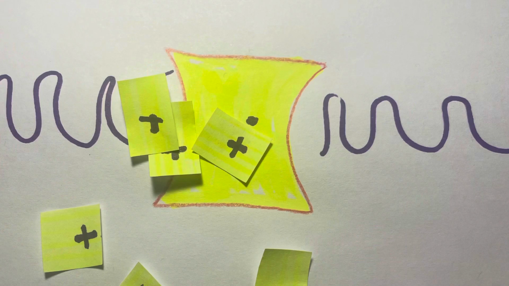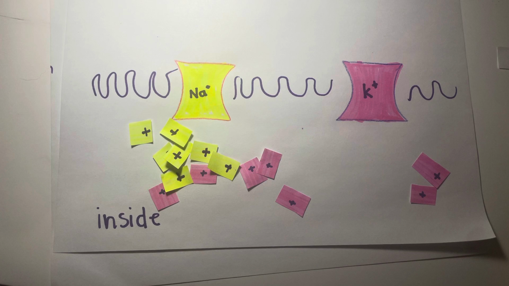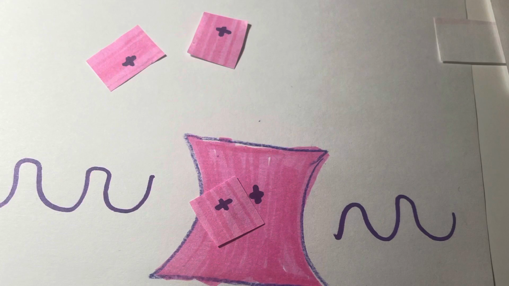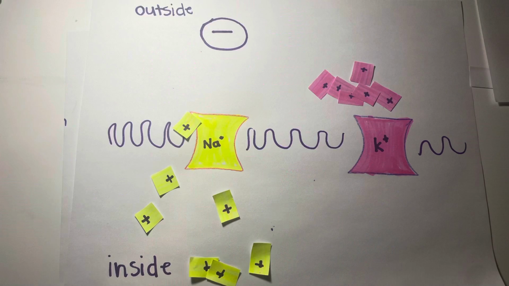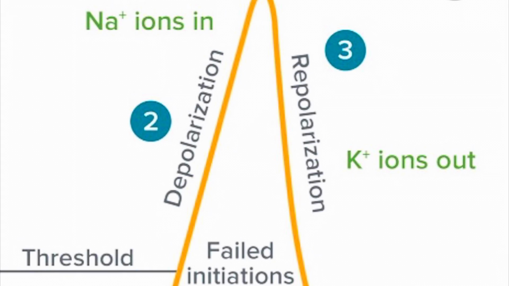Now the sodium ions are rushing into the inside of the cell. Thus, the depolarization phase, where the inside of the cell is more positive. The potassium ions go through the potassium pump, starting the repolarization phase. In the repolarization phase, all the potassium ions make the outside of the cell more negative again and the inside of the cell more positive, thus allowing the nerve impulses to be sent over and over again, restarting the whole process.